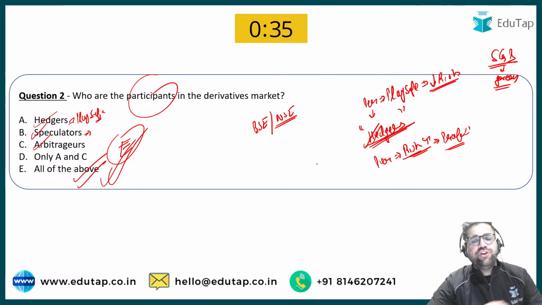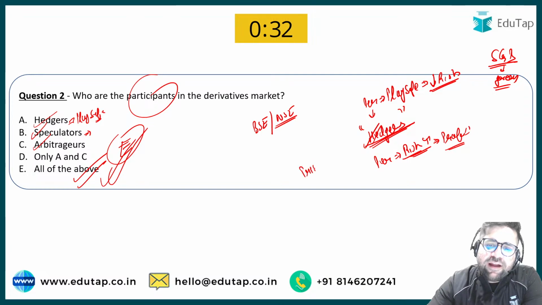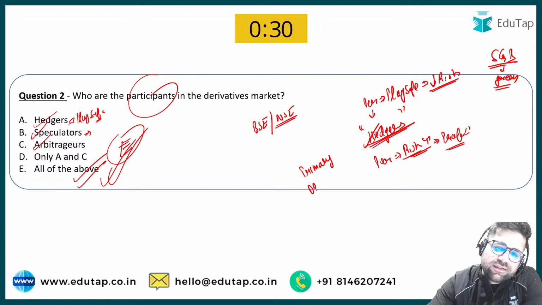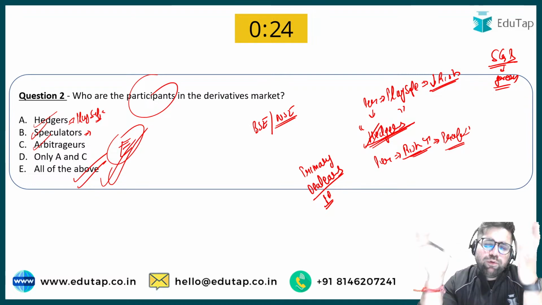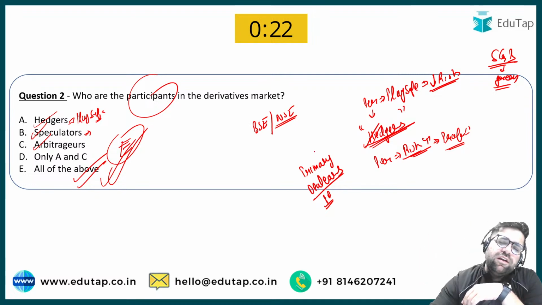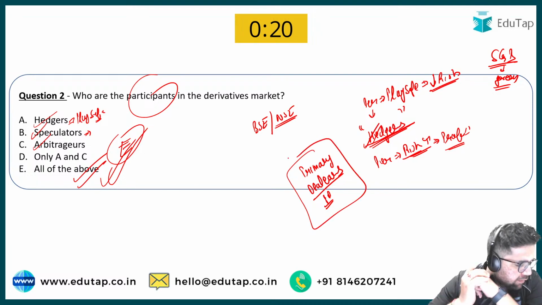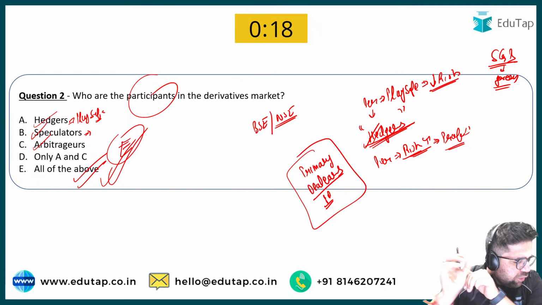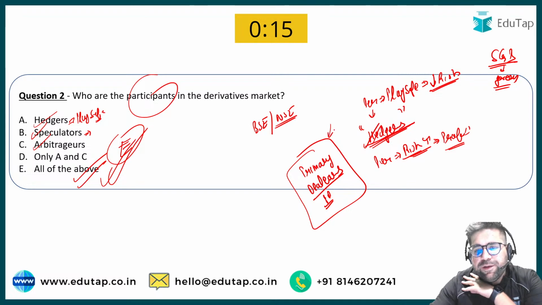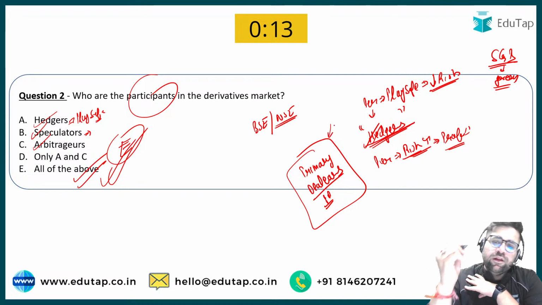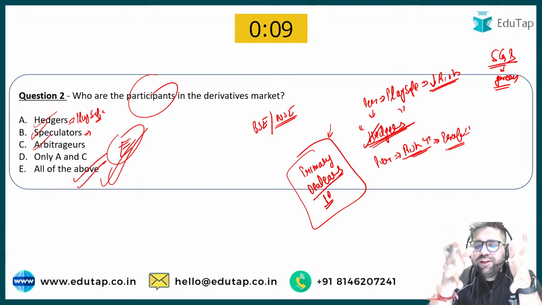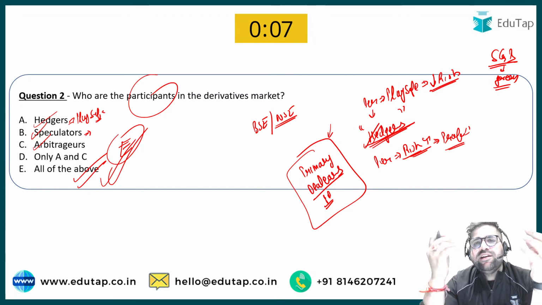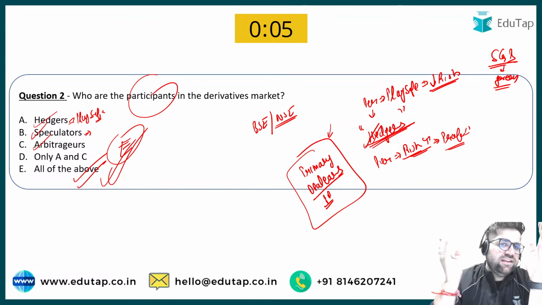Now, my next question to you is, can you please define what primary dealers are? This is also a very big participant, not only in the debt market, but in the equity market, the derivative market, anywhere you look. But define what a primary dealer is. Can you please let me know your answers in the chat box? Those who are also preparing for RBI, for them also these sessions are very useful because the finance component is largely common between IFSCA, SEBI and RBI.